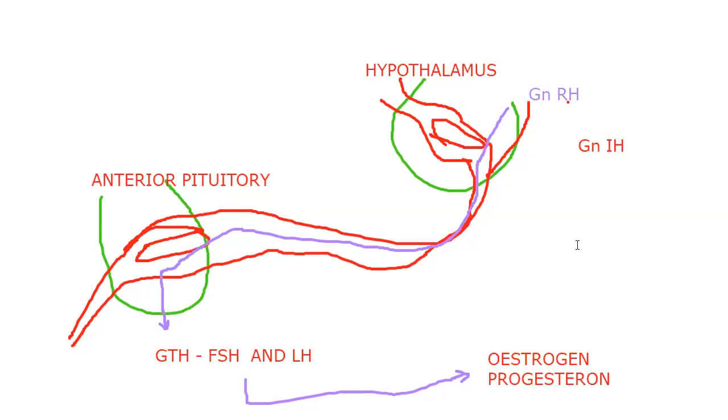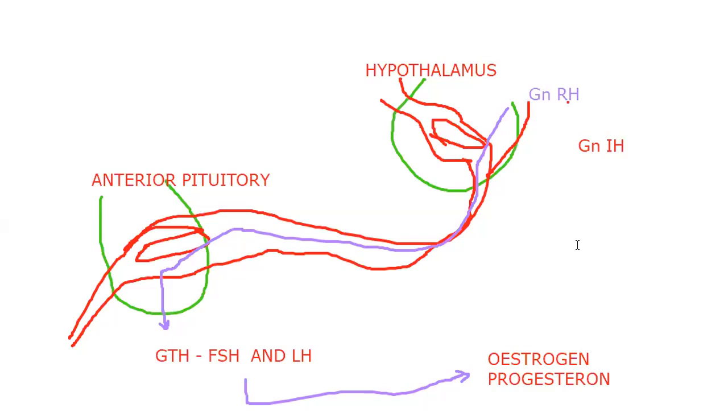This is one type of question here. You can add RH and IH for any hormone of the anterior pituitary. Directly you can add any anterior pituitary hormone, followed by RH and IH. Simply, the final declaration we are giving is that the hypothalamic neurons release releasing hormones and inhibiting hormones, which influence the anterior pituitary.